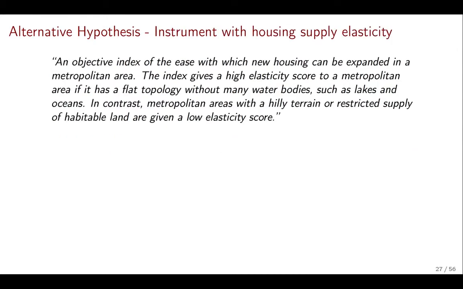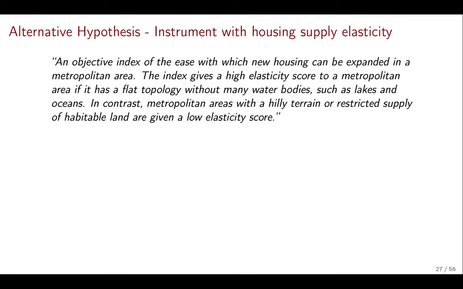What is that? Well, it's an objective index of the ease with which new housing can be expanded in a metropolitan area. The index gives a high elasticity score to a metropolitan area if it has a topology, so that means if it's flat, etc., without many water bodies such as lakes and oceans. In contrast, metropolitan areas with a hilly terrain or restricted supply are going to have low elasticity. So what does this mean? This doesn't depend on the importance of the construction sector. This doesn't depend on anything but the terrain in which the cities in the county are built.